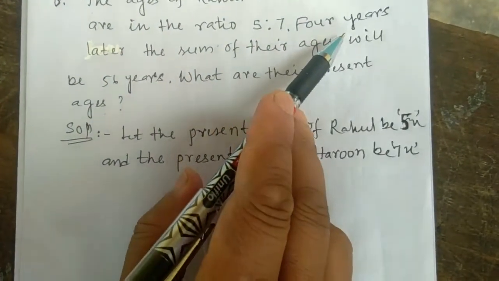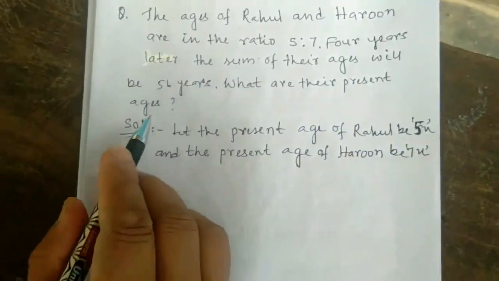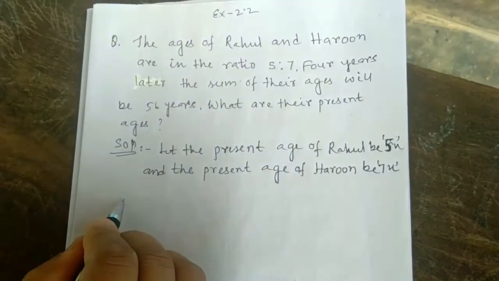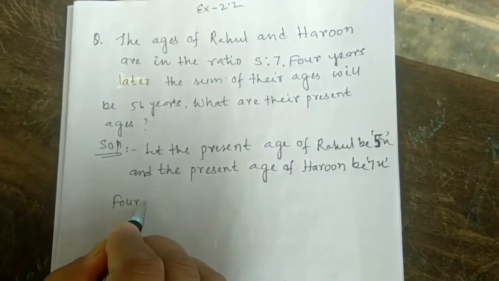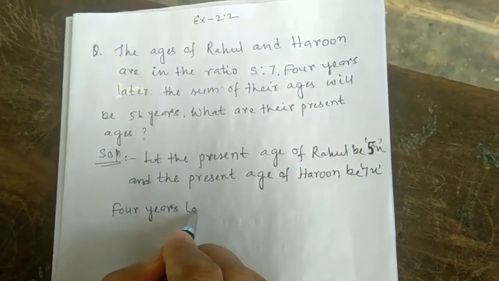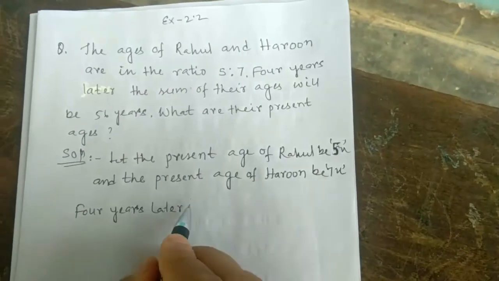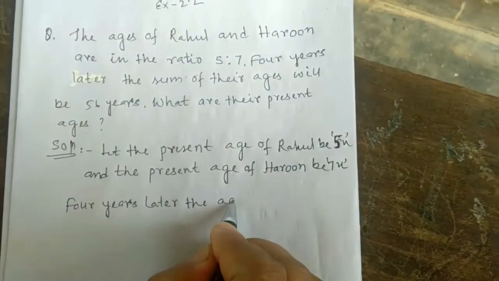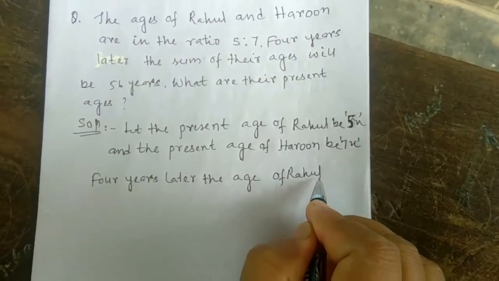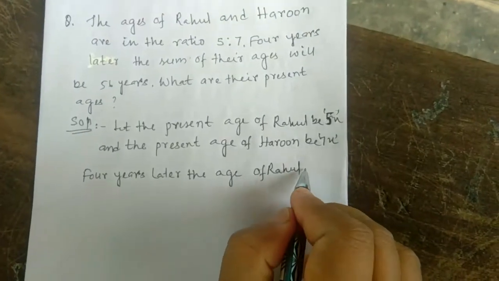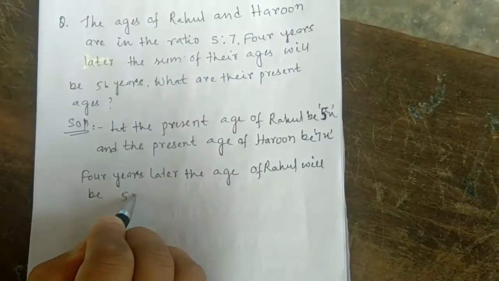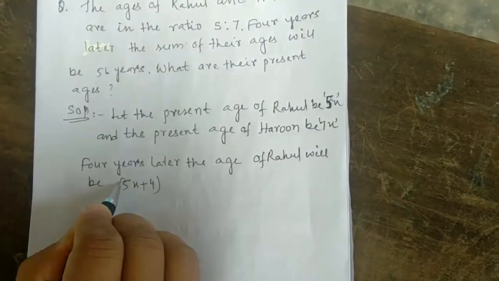It is given 4 years later. 4 years later means after 4 years. So first we have to find their ages 4 years later. So 4 years later, the age of Rahul will be 5x plus 4 years.